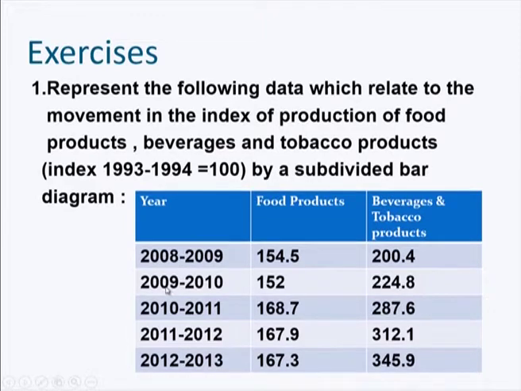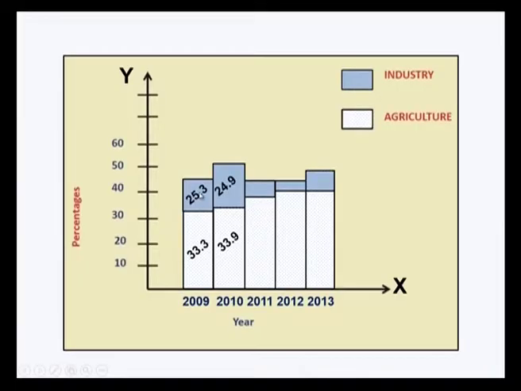So this data we have to represent as a subdivided bar diagram. You can take year on the x axis and corresponding production on the y axis, and food products and beverages you can take as different components which you can show on the vertical axis. For each academic year you need two components, each represented by different shades or different colors.